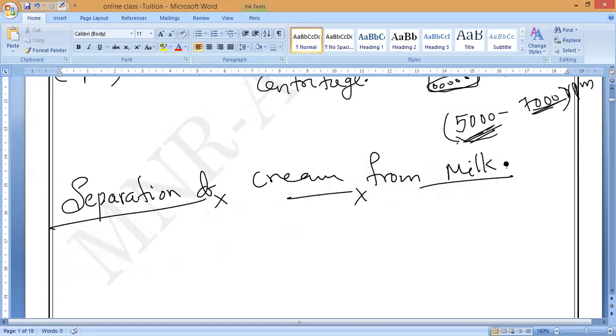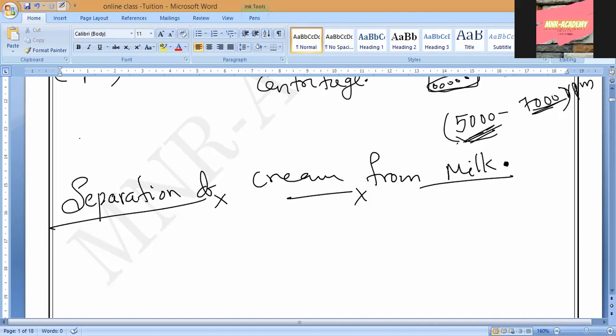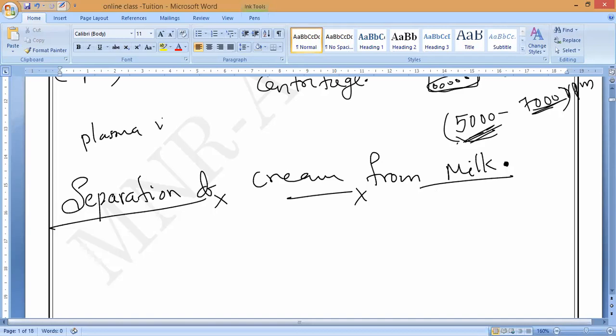Butter from milk, everything we are using a centrifuge only. All the pasteurization plants of milk will use a big centrifuge. Anytime if you visit any milk storage, boiling and pasteurization, you can see these big centrifuges. Next time if you visit, you can observe that. Understand, my friend? Separation of cream from milk as well as separation of plasma from RBC is also done with the help of a centrifuge, the process of centrifugation.